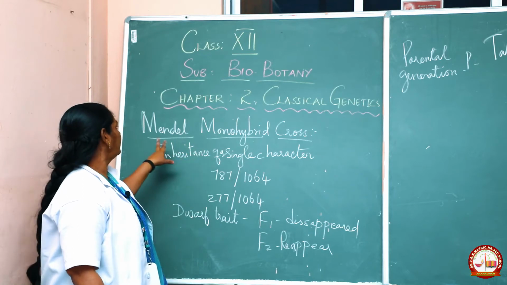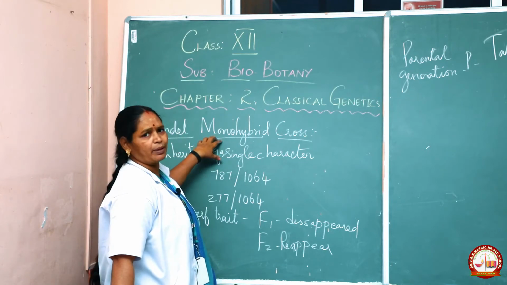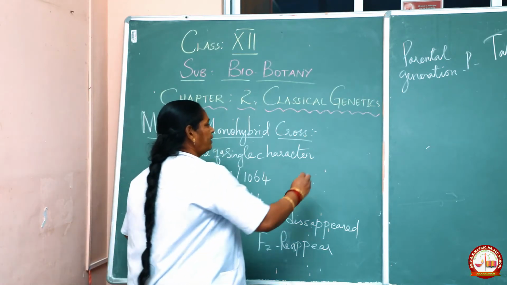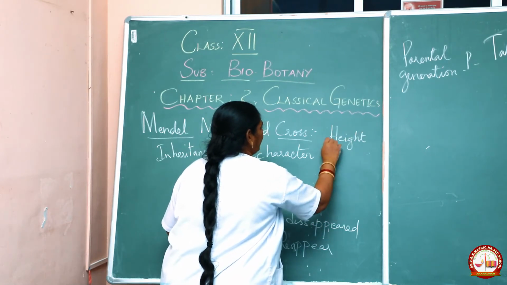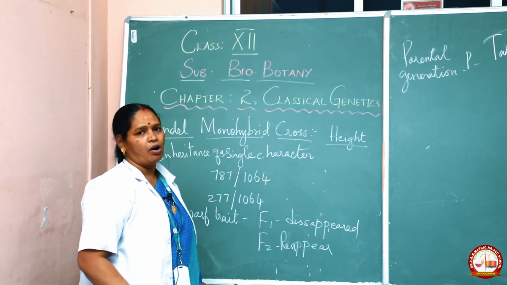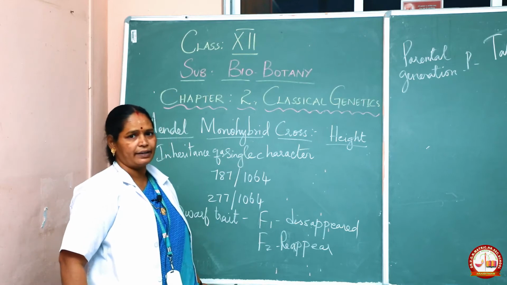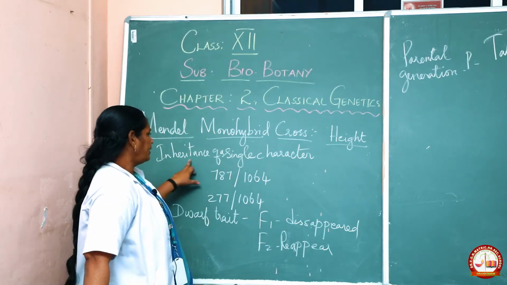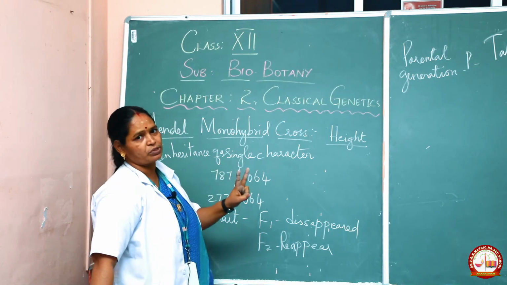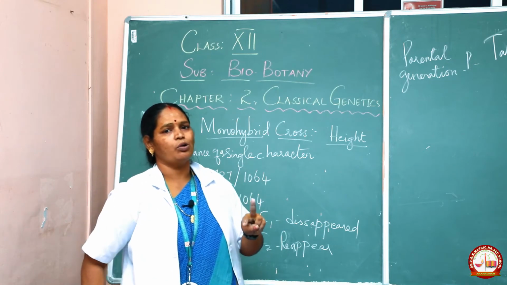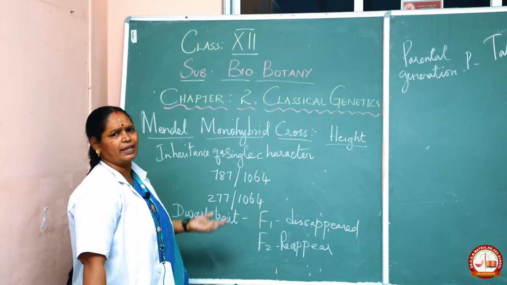On the basis of that, Mendel undertook the hybridization technique with a single trait, that is the height of the plant. The dominant character is tall, and the recessive character is dwarf. He selected only one character, so there is an inheritance of a single character. He crossed two individuals, one tall and another dwarf, and gave more individuals to undergo the same experiment.